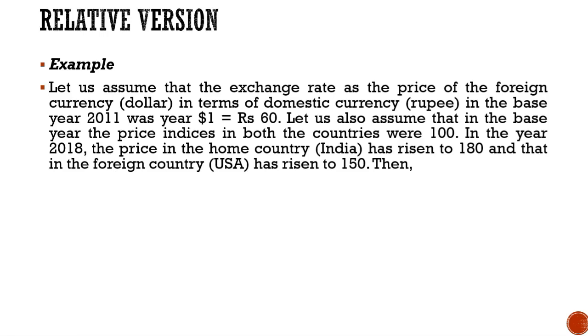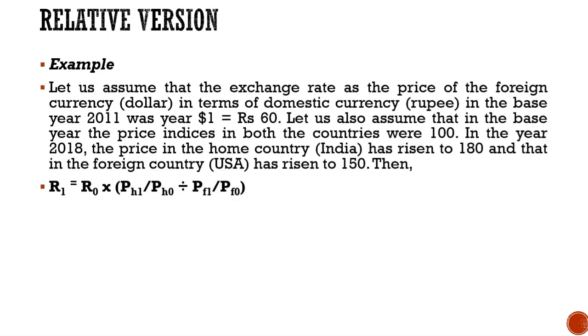So using this information, according to the relative version of purchasing power parity theory, the exchange rate can be determined using the previous formula as R1 is equal to R0 into PH1 upon PH0 divided by PF1 upon PF0.